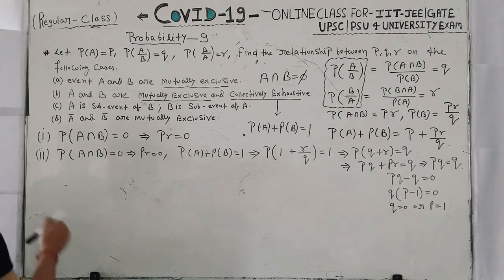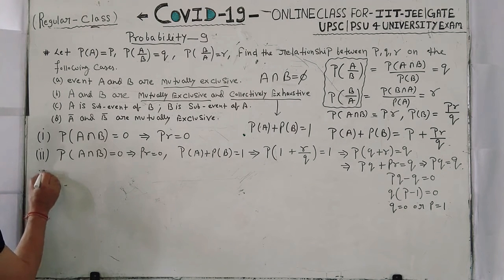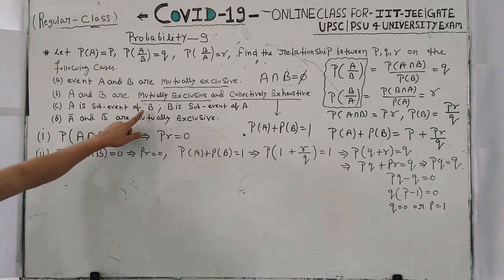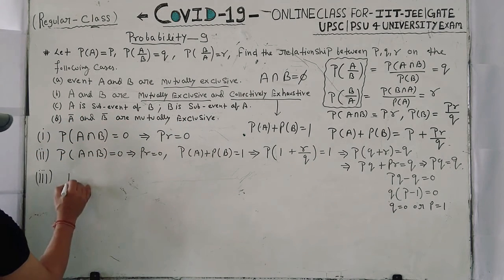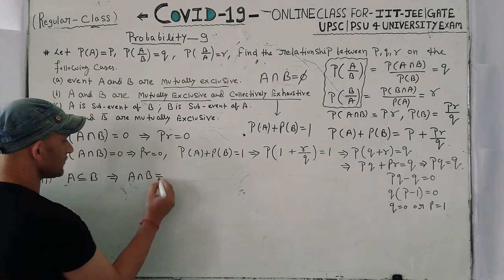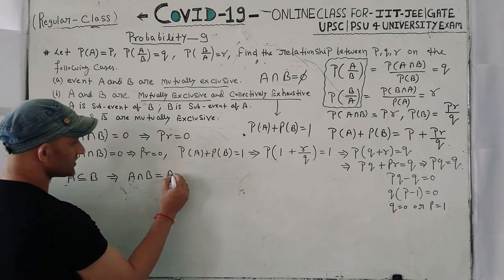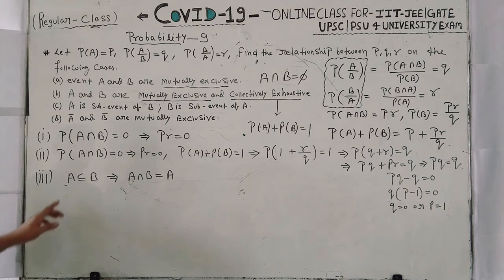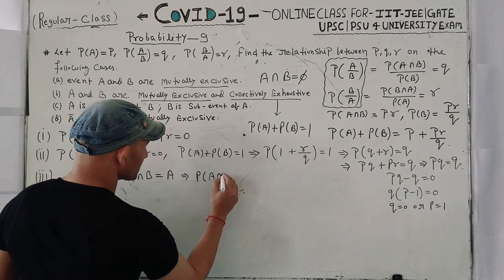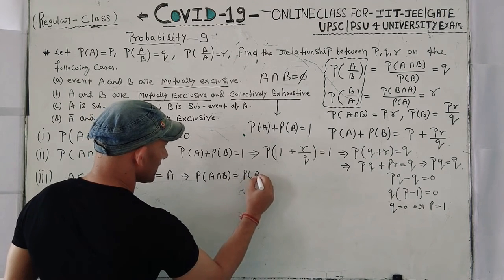Case number 3. In case number 3, he has given us that A is a sub-event of B and B is a sub-event of A. A is a sub-event of B. It means the condition A intersection B is equal to A, since all the elements are here, so this is A. All the elements of A are in B. A is the subset of B. It implies that probability of A intersection B is equal to probability of A.